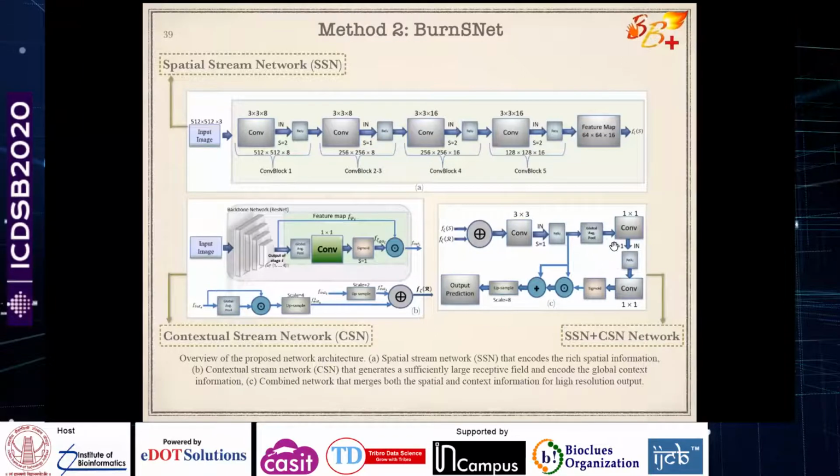Here I'm using global average pooling in this particular way, and here I am finally using the sigmoid function before I make the concatenation followed by the upsampling. Here you see the upsampling rate is very high, because I am getting a 512 by 512 image, and I have features which have been reduced to 64 by 64. I have to apply high level upsampling in order to get the output prediction.